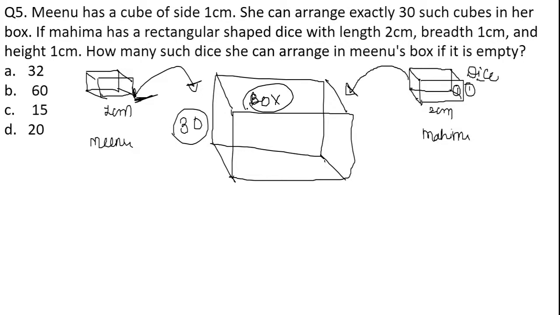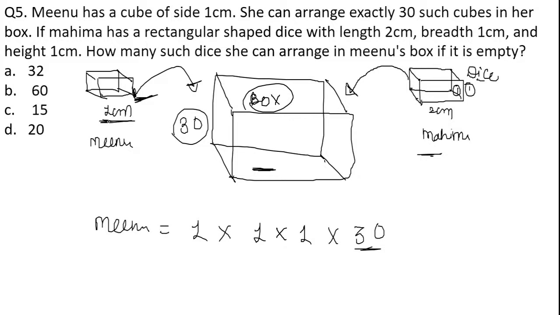This is the question. So simply, Minu's box dimension divided by this particular box. What are the dimensions of Minu's cube given here? 1 centimeter into 1 centimeter into 1 centimeter, multiplied by 30. Why am I multiplying it by 30?